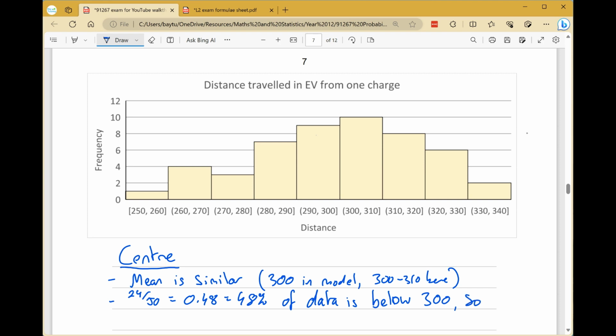So this means that the median must be close to 300, but it will be slightly higher.